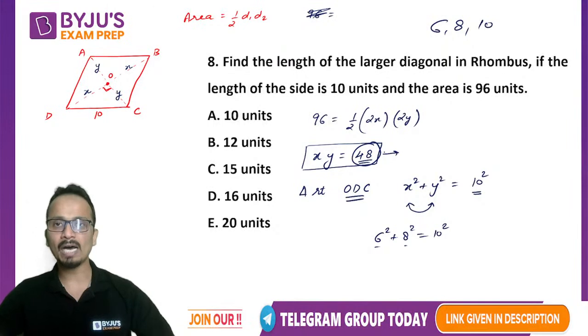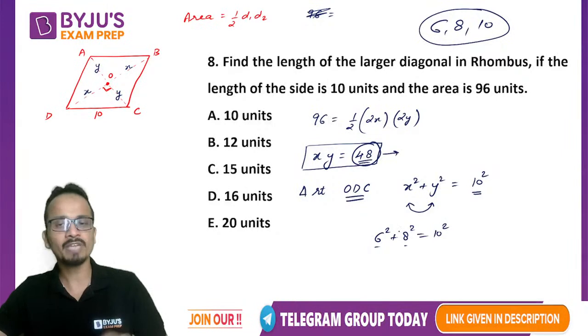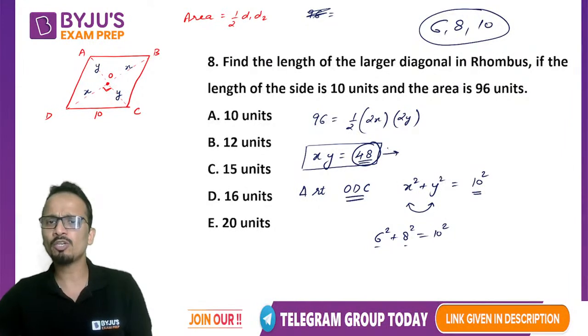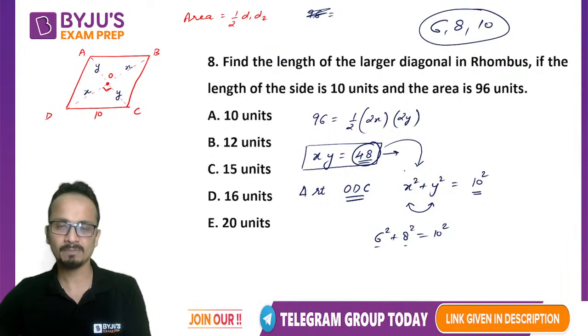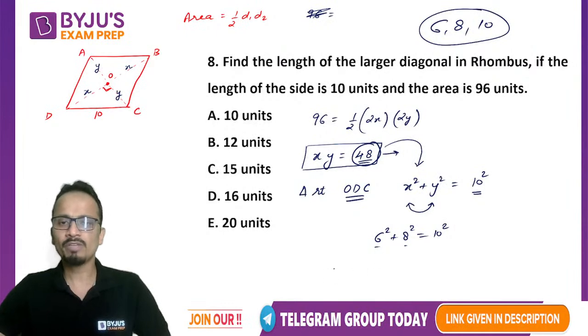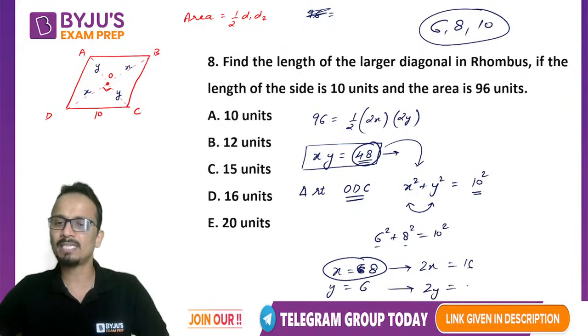If you are familiar with all these things, then it will take very little time to solve such questions. Otherwise, what you had to do is pick up the value of x and substitute it here and make a quadratic equation and then find the answer using that. Quadratic equation बनाना पड़ता, थोड़ा सा lengthy हो जाता question, अब easy हो जाएगा. So the values of x and y are 6 and 8 respectively, or 8 and 6 respectively. The length of the diagonal will be 2x, that is 16. The other diagonal will be 2y, that is 12.